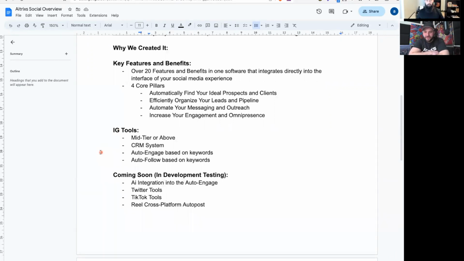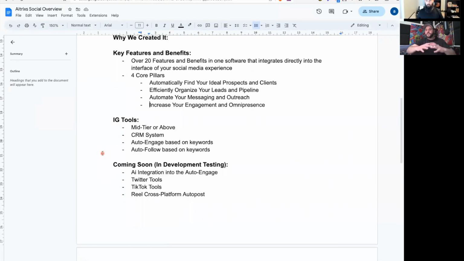Not specifically. You covered pretty much everything there, but I definitely do want to dive into what we're going to be doing moving forward and how they can take full advantage of that. Because we're full throttle right now, right? We're expanding Aitrixs in a very big way. Our team of developers are growing consistently. So the stuff that we're coming out with, all the vast experiences that we've had in the online space.